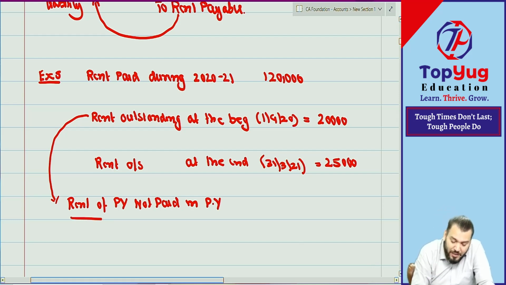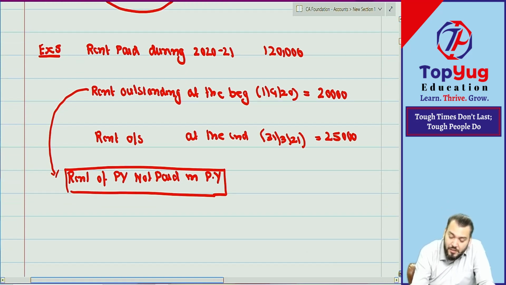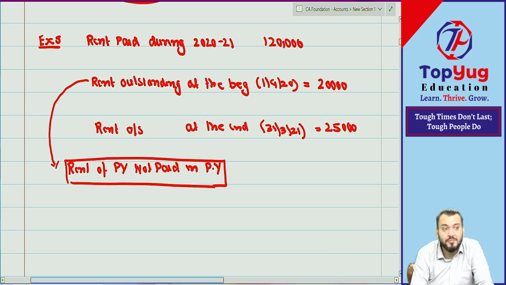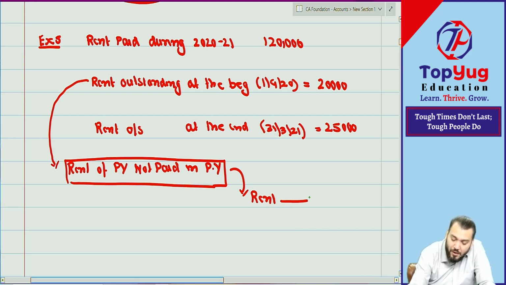So last year we have already passed one journal entry for this. What journal entry have we done for last year? It is an expense of last year, but not paid in last year, means payable. Rent account debit to rent payable or rent outstanding? Both are same. This entry is already recognized in last year. Yes or no? Understood.